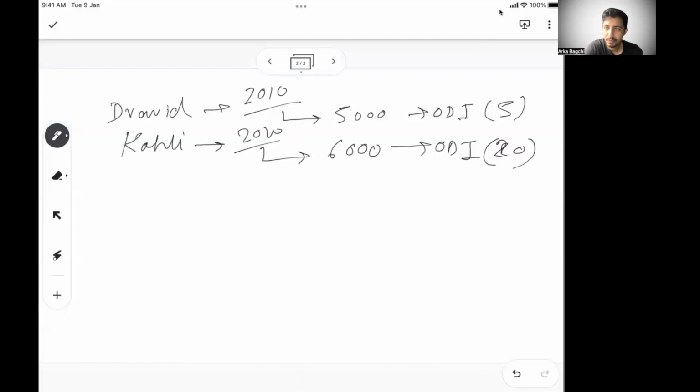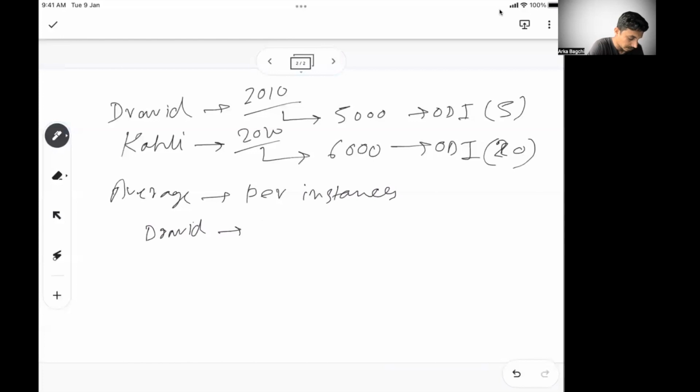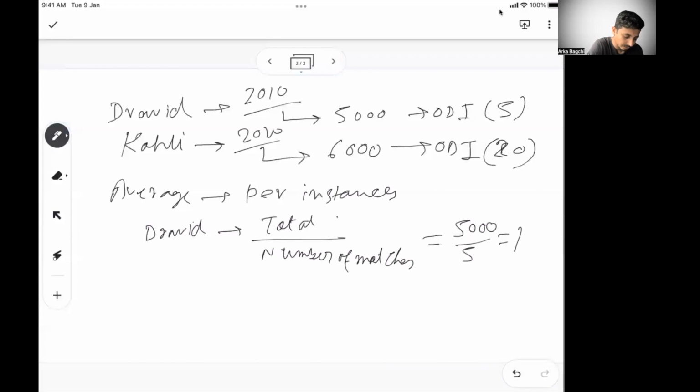So how do we find out who has performed better? That's when the average comes in, or we say per instance average. Per instance means, for example, there are 5 matches played by Dravid. So for Dravid, the average is the total divided by the number of matches. In this case, it will be 5,000 by 5. So Dravid on an average, we say, scored,